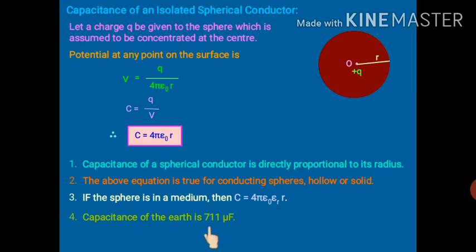Capacitance of the earth is 711 microfarad. Actually, we can easily calculate the capacitance of the earth. We have this formula. We know the earth is spherical in shape. We know the value of 1 upon 4 pi epsilon naught, it is 9 into 10 to the power 9. R, we also know for the earth, the radius of the earth is 6400 kilometer. So when we put all these values in this expression, we can easily calculate the earth's capacitance, and it will be equal to 711 microfarad. So I think this is clear.